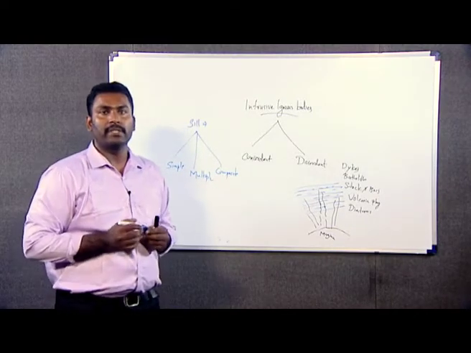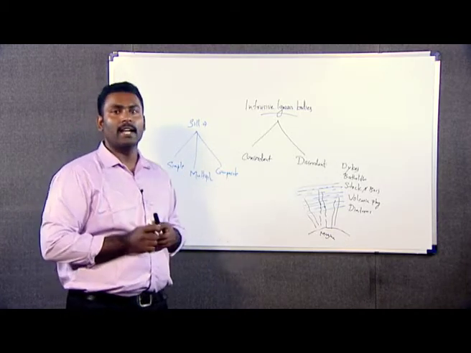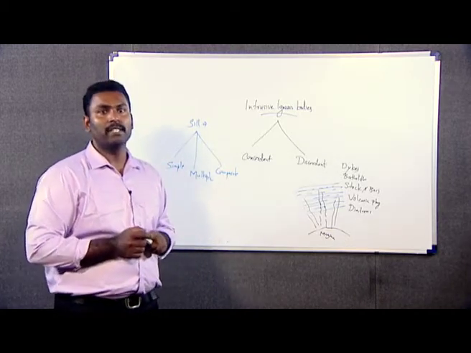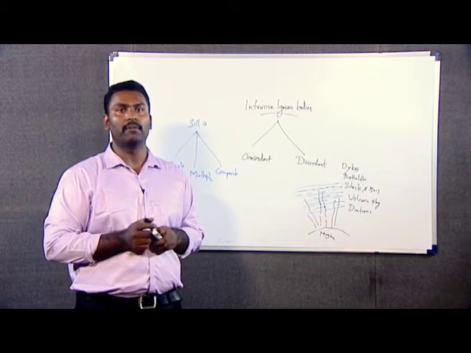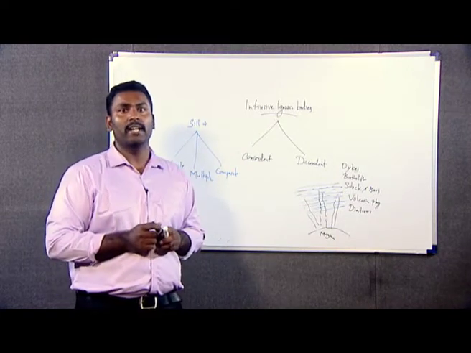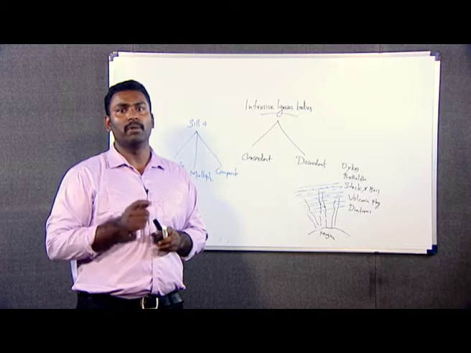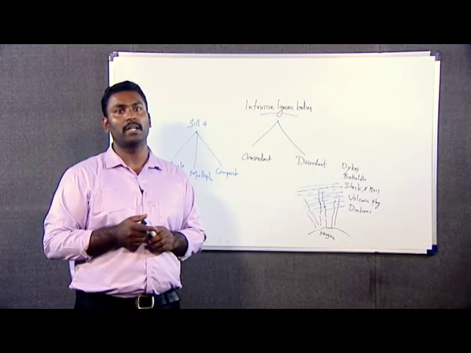Sills can be classified into three types. The first one is simple sill, then we have multiple sill, and we have composite sill. Simple sill means there is only one body of sill traveling into the overlying strata. But in the case of multiple sill, we have a sill with more than one emplacement, having different compositions, that is known as multiple sill.